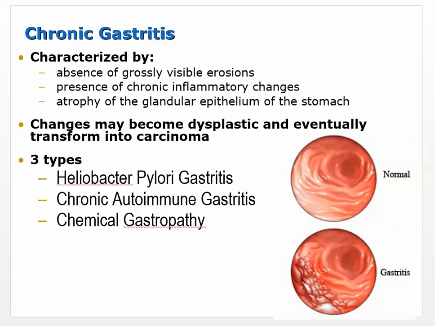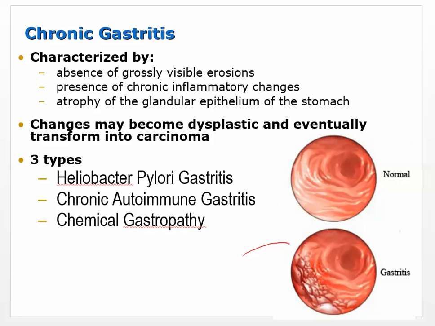Well, what about chronic? Chronic means that it's continuing for a longer period of time. It's characterized by absence of grossly visible erosions. So what does that mean? That means we're talking about an inflammatory process.